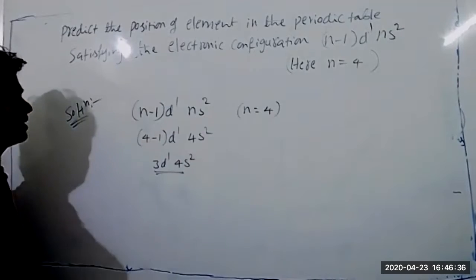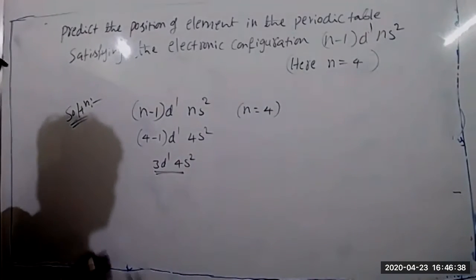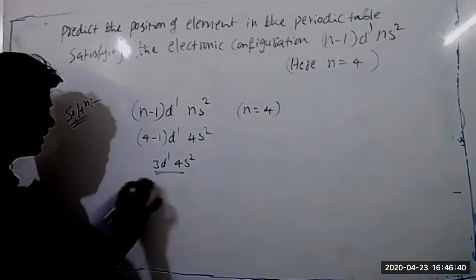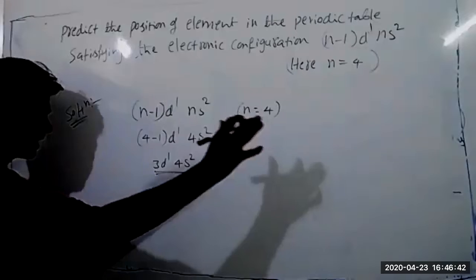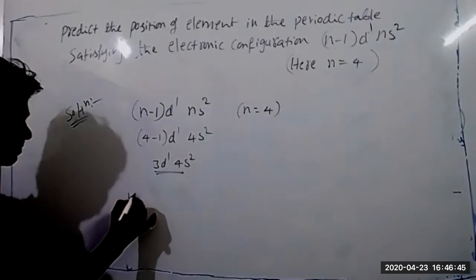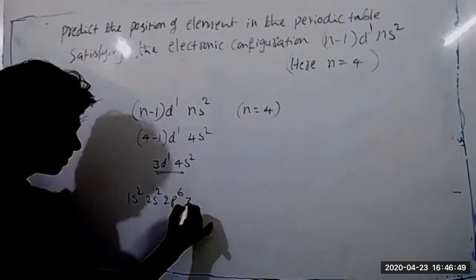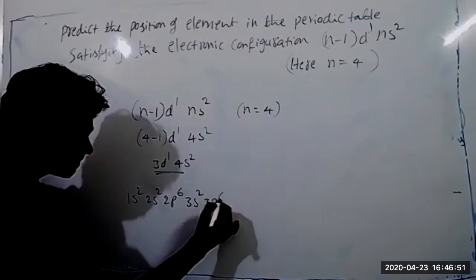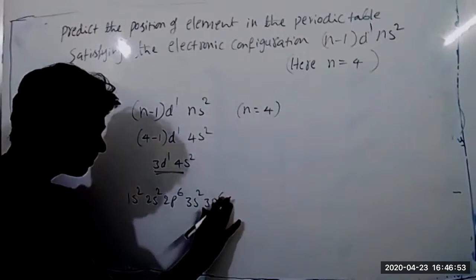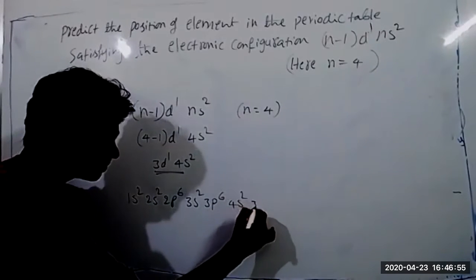So which element has the 3d1 4s2 electronic configuration? It's very easy. Until you get the 3d1 configuration, you write the electronic configuration: 1s2, 2s2, 2p6, 3s2, 3p6, then the electron goes into the 4s orbital, 4s2, 3d1.